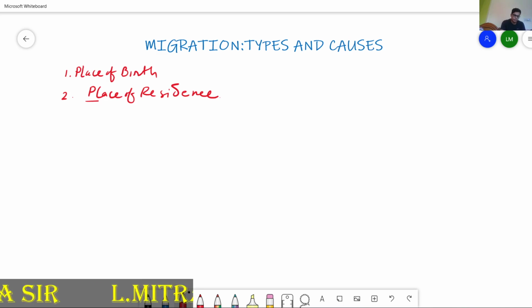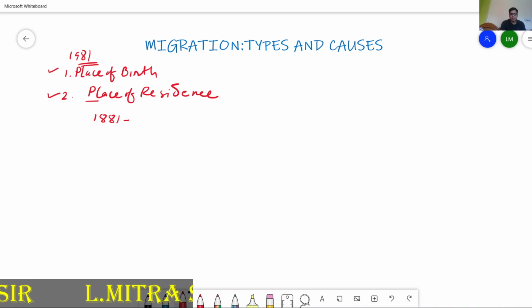The first census was started in 1881, and in 1961 the modification rules also came, in 1981. In 1981 two matters were considered regarding migration: one, the place of birth, and second, the place of residence. So this thing we have to understand.